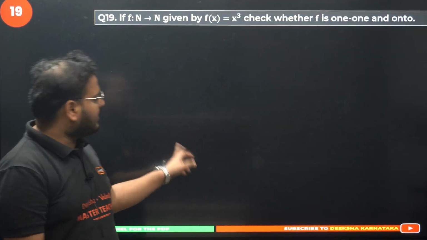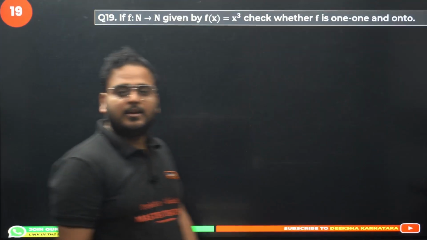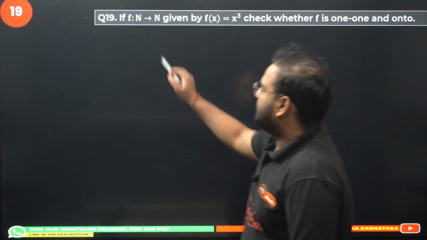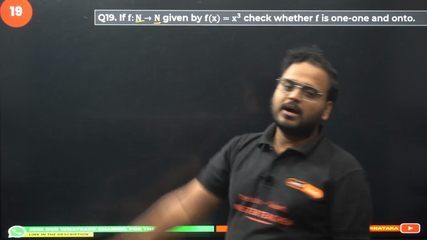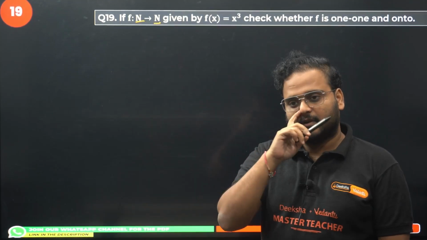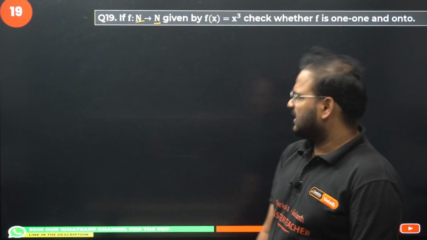This is clear, right? Question number 19 now. Function defined from natural number to natural number. Domain is natural number. Codomain is also natural number. f(x) is x cube. Check whether the f is 1-1 and onto. 1-1? Yes, it is 1-1.